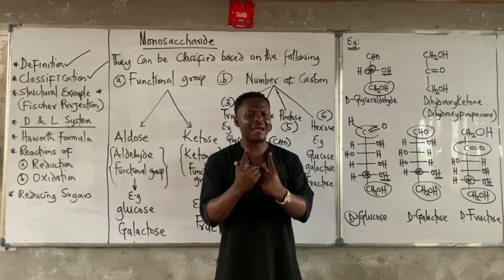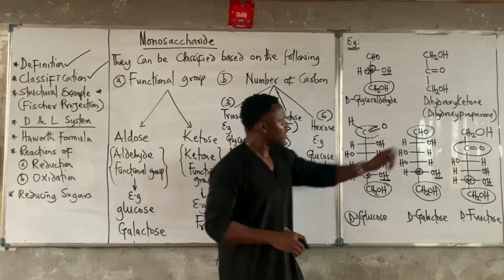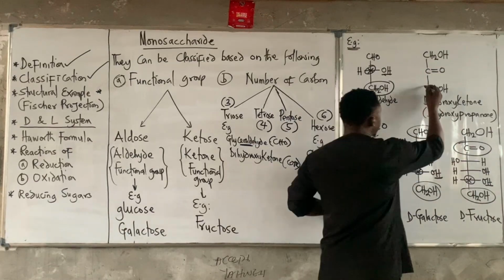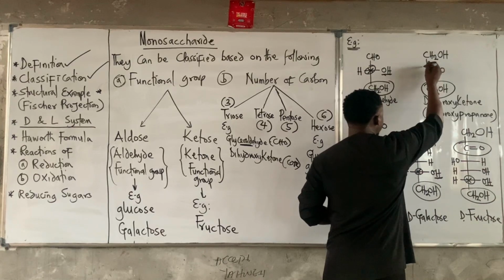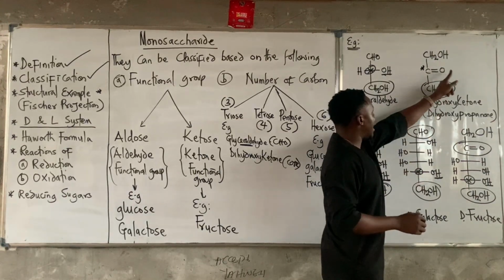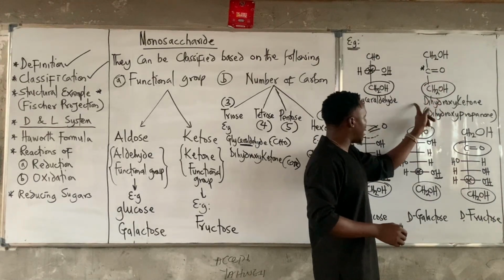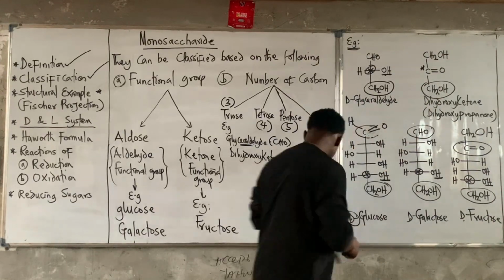Now, what if I want to get my L? Or maybe let's talk about this. Somebody may say, why is it that this one does not have D? Because this is the last carbon. The carbon before the last carbon is this guy. This does not have OH on this side, neither on this side. That is why this does not have D in front of it. Okay.